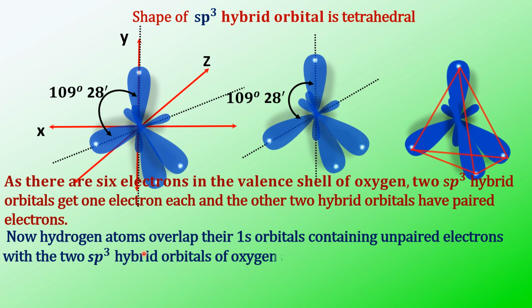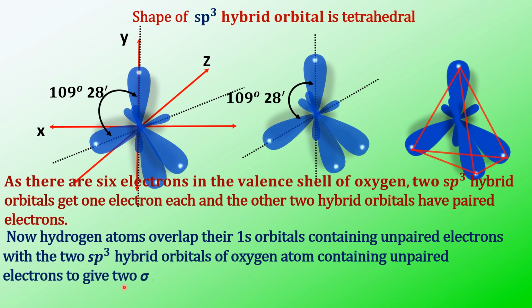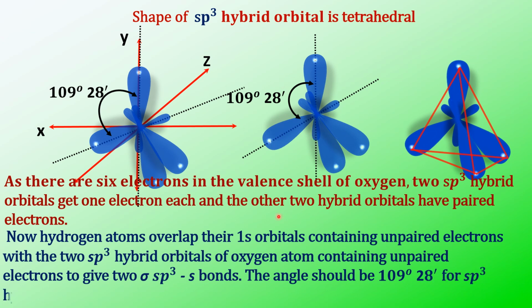Why? Because two hydrogens with their 1s electron are overlapping with the two sp3 hybrid orbitals containing unpaired electrons. So they give rise to two sigma sp3s bonds. So the bond angle should be 109 degrees 28 minutes because of the tetrahedral structure. Why? Because for sp3 hybridization, the bond angle is 109 degrees 28 minutes.